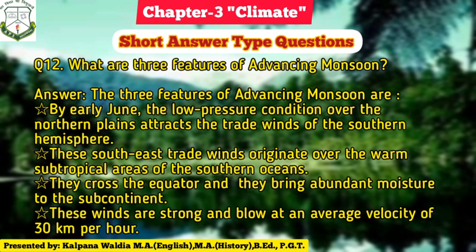Next question: what are the features of advancing monsoon? Answer: features of advancing monsoon are as follows. Number 1, by early June, the low pressure condition over the northern plain attracts the trade winds of the southern hemisphere. Second, these southeast trade winds originate over the warm subtropical areas of the southern oceans. They cross the equator and bring abundant moisture to the continent. These winds are strong and blow at an average velocity of 30 km per hour.